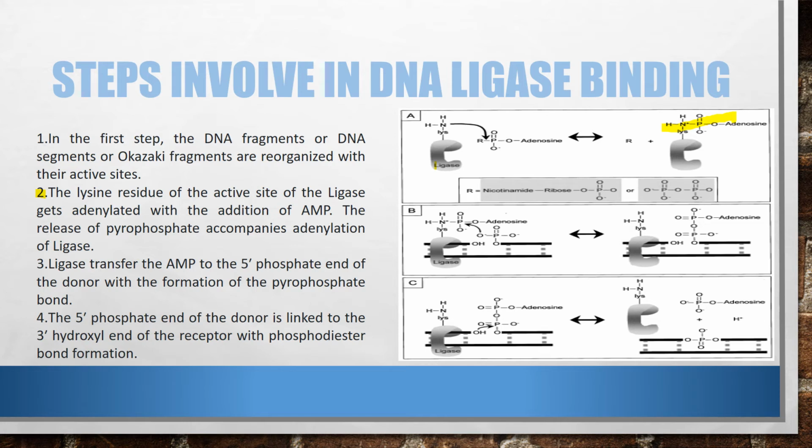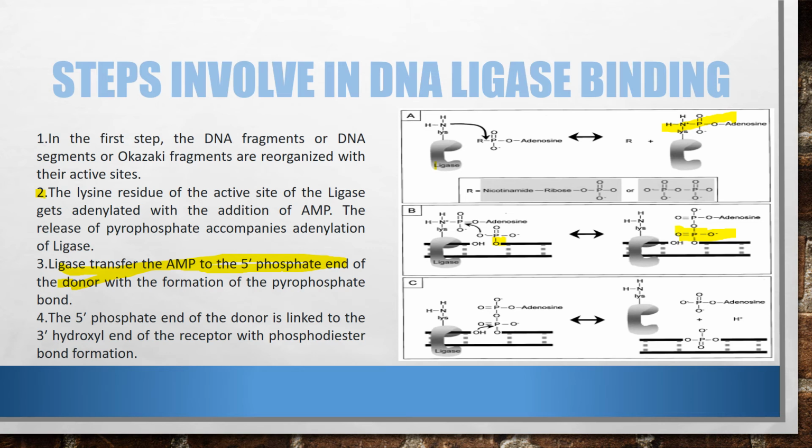And in the diagram, part B describes the third step involved in DNA ligase: ligase transfers the AMP to the 5-phosphate end of the donor with the formation of a pyrophosphate bond. Then the product formed is a pyrophosphate bond between them.